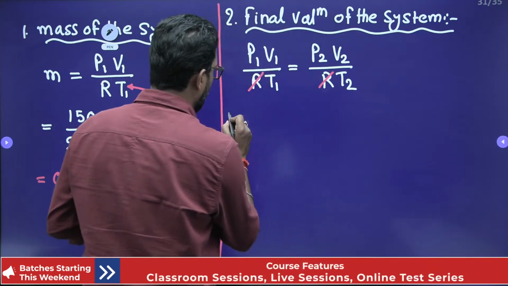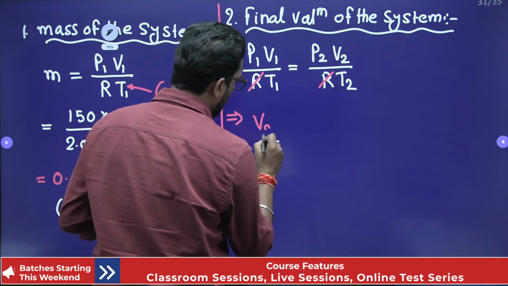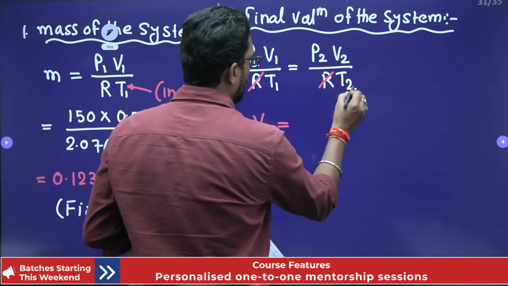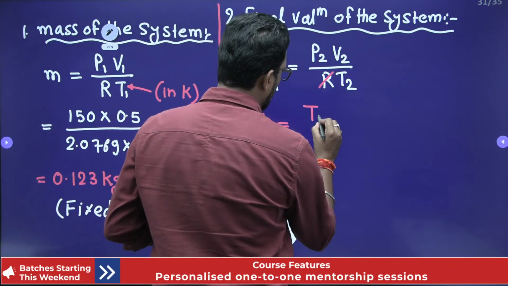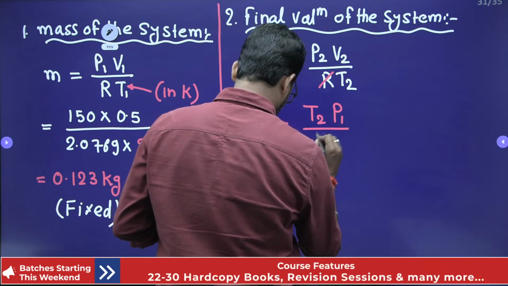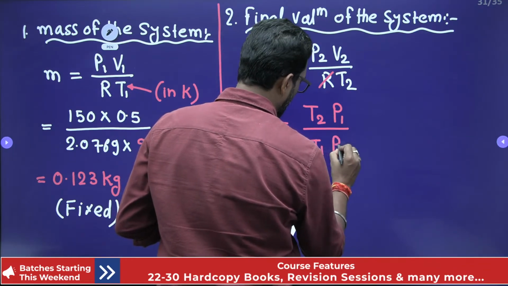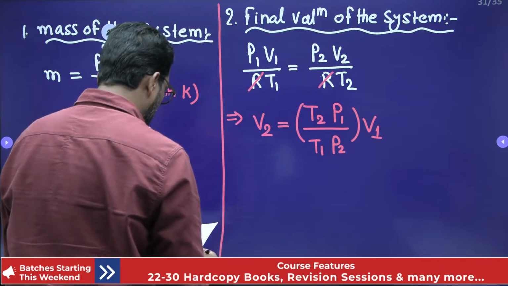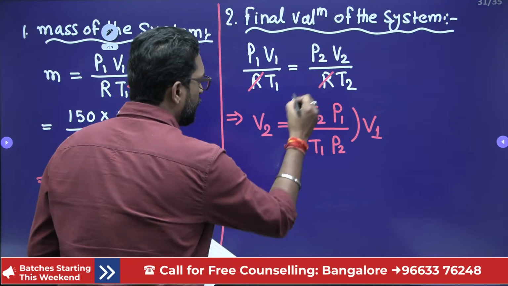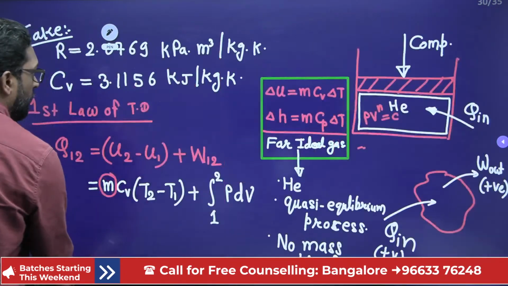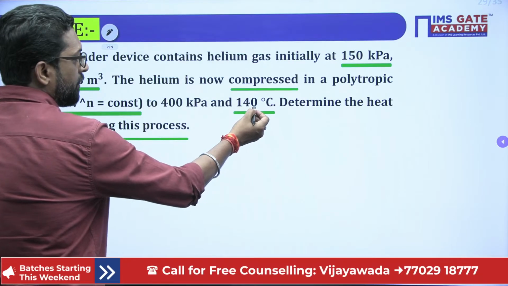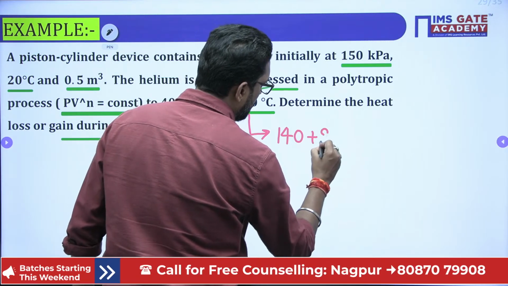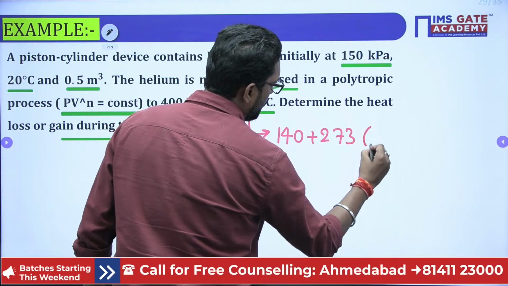So from here, V2, the final volume of the system, is T2 P1 by T1 P2 into V1. Put all these values. T2, the final temperature, we have 140. So 140 plus 273, it is in Kelvin.